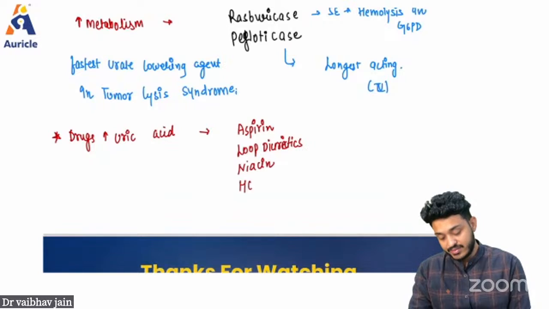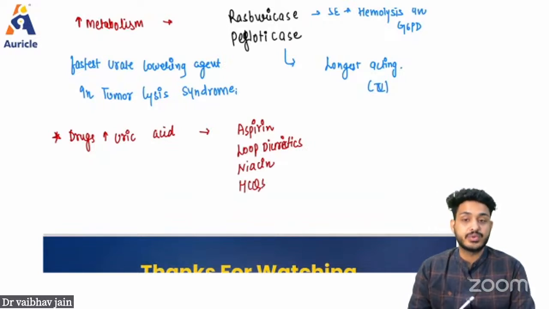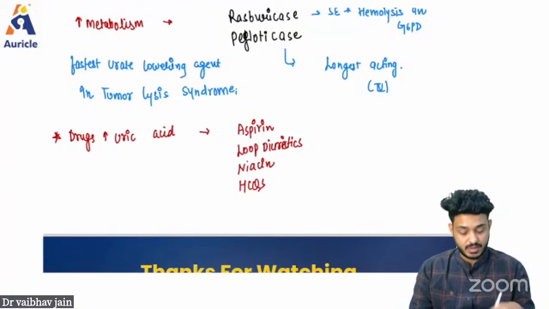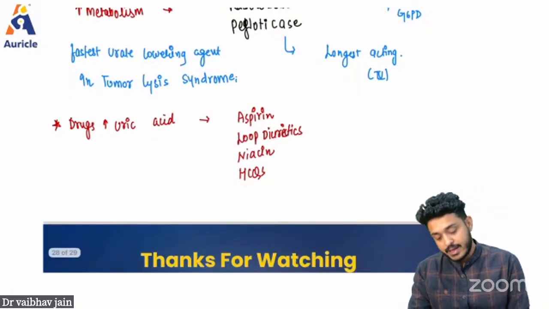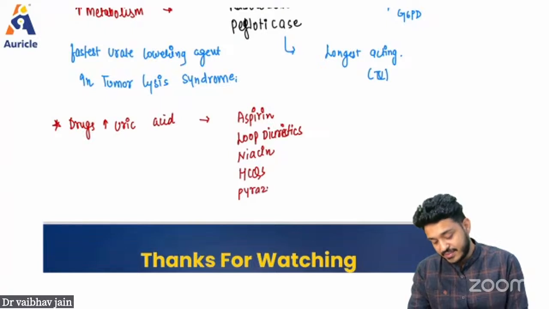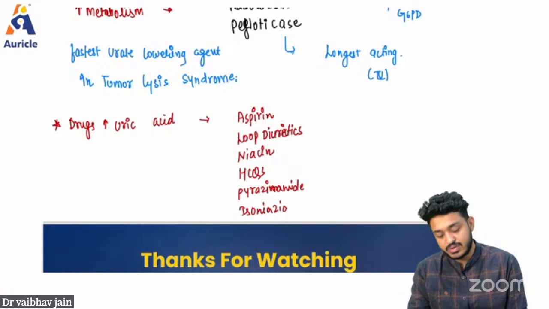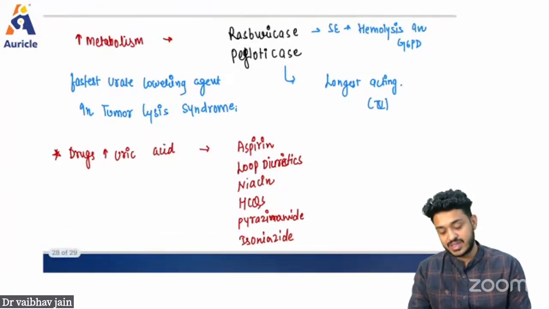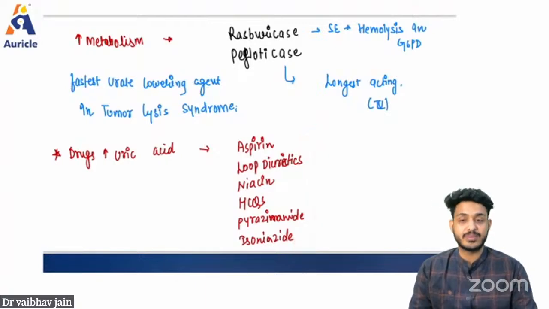Then one more drug we discussed today, hydroxychloroquine, which causes macular edema, bullseye maculopathy. And TB drugs like pyrazinamide, or also isoniazid, you can remember; they also cause hyperuricemia. So these are the drugs which cause hyperuricemia. You have to remember them.